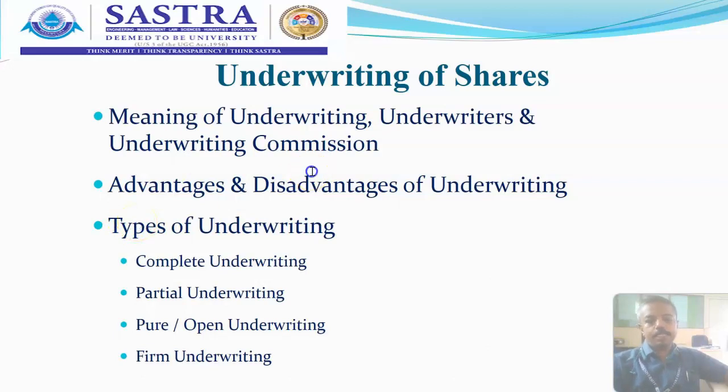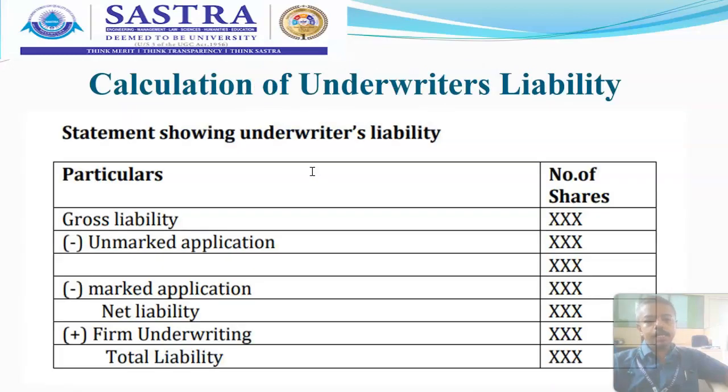The partial underwriting and complete underwriting. Complete underwriting is when you issue the entire shares, whereas partial underwriting is when you issue some part of the underwriting contract. So let us quickly go to the calculation of underwriter's liability.